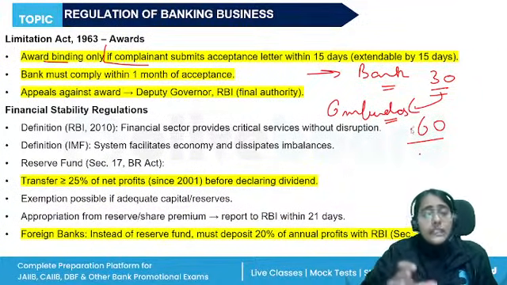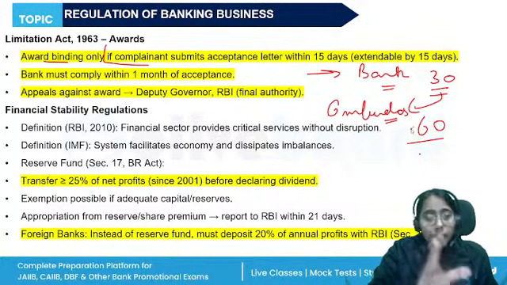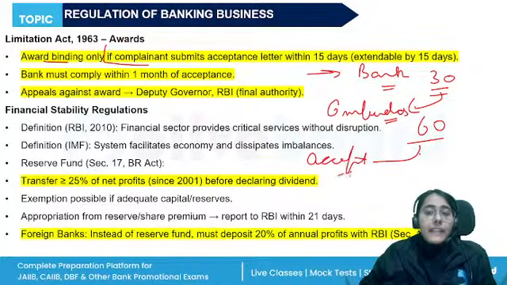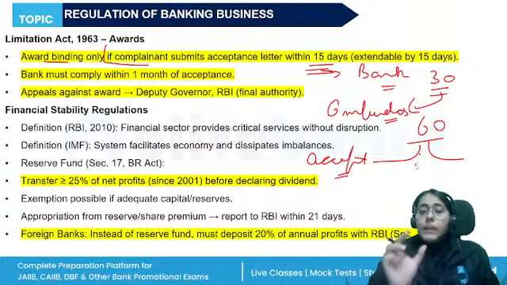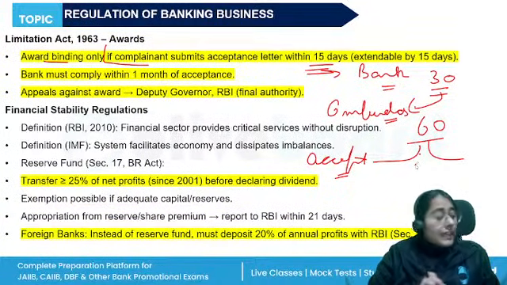The regulated entity has to furnish the document. After hearing both the parties, the ombudsman will pass the award. When the award is passed, it has to be accepted by the complainant within 15 days, and then within 1 month of the acceptance, the bank has to comply and do whatever has been stipulated by the ombudsman in the award.